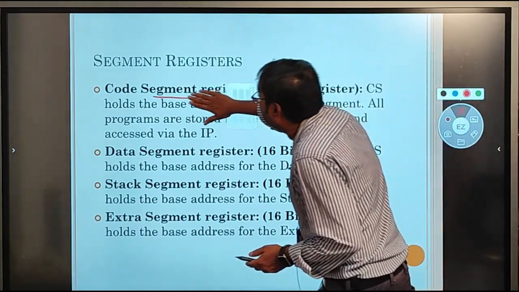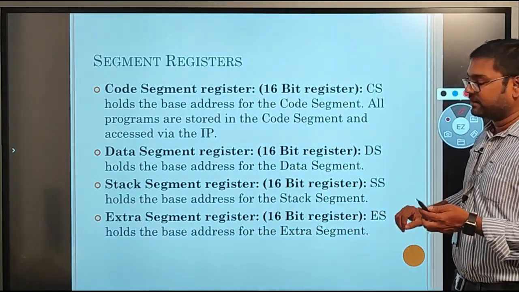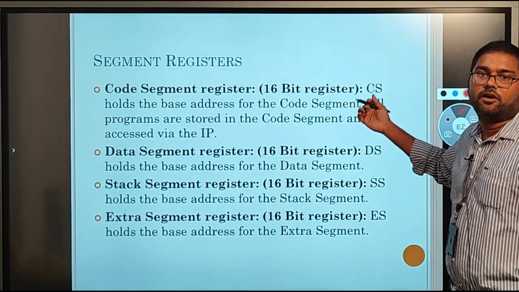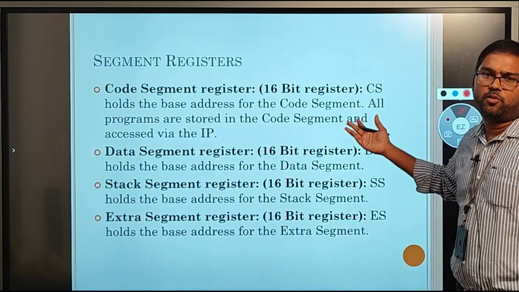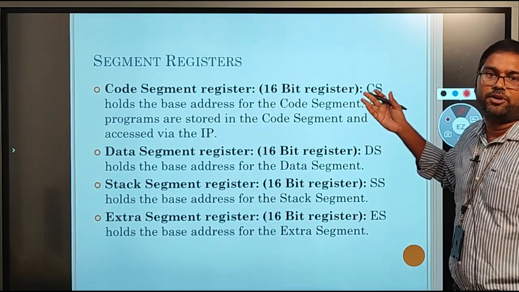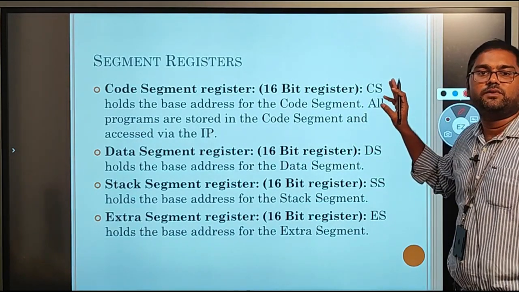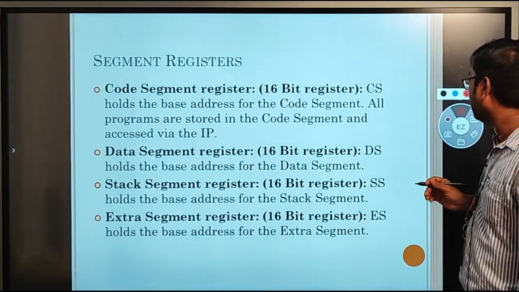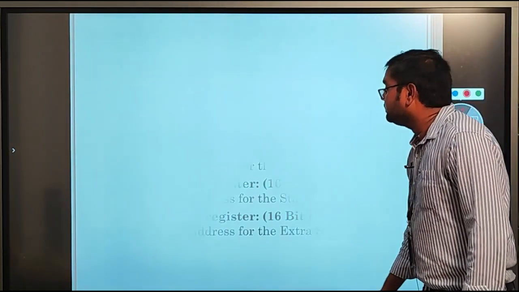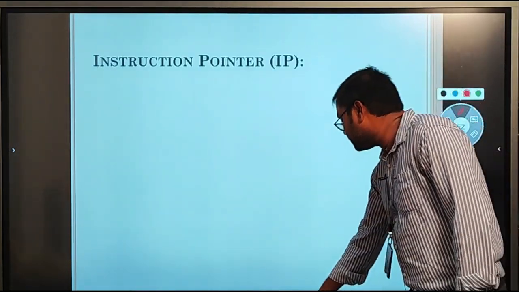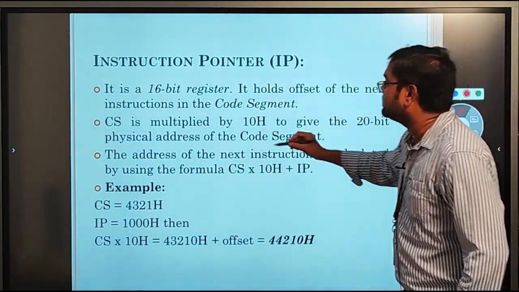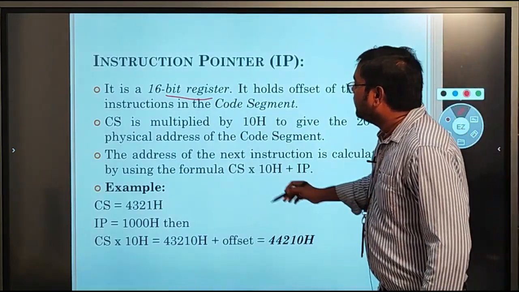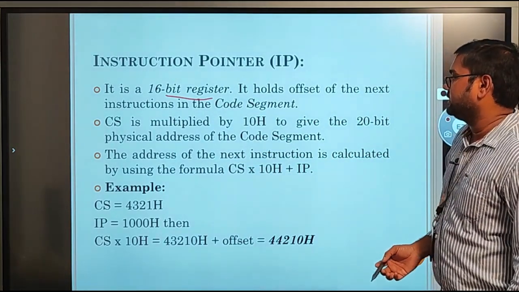So we have two addresses. The first one is the segment address and the second one is the offset address. The segment address will be given by the segment register, and the offset address will be given by the instruction pointer or any other register, such as the stack pointer or base pointer. By using these two addresses, we can calculate the physical address of any instruction or data within the memory. The instruction pointer is also a 16-bit register, and it gives the offset address.